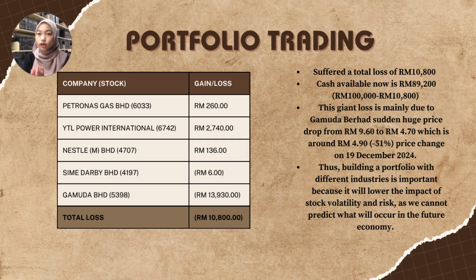Based on overall portfolio trading, we have suffered a total loss of 10,800 throughout the trading period. This giant loss is mainly due to Gamuda Berhad's sudden huge price drop, which is around negative 51% price change. Thus, building a portfolio with different industries is important because it will lower the impact of stock volatility and risk, as we cannot predict what will occur in the future.